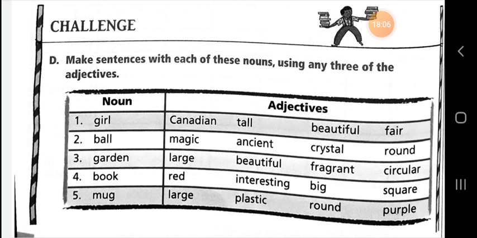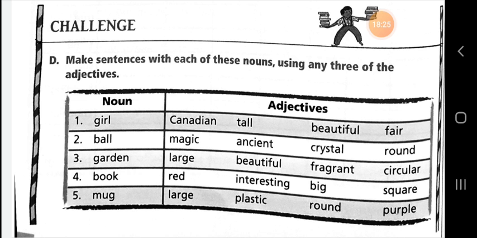So this is the proper order of the adjectives with the noun. A beautiful tall Canadian girl is my friend. So this is a sentence.